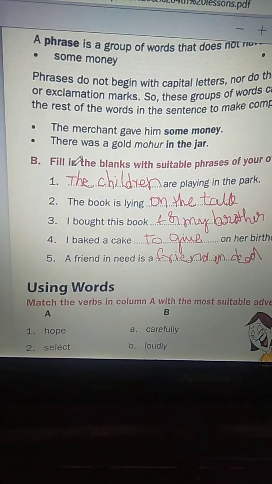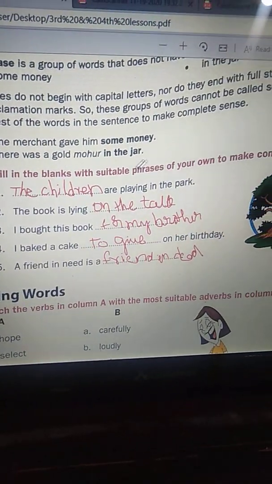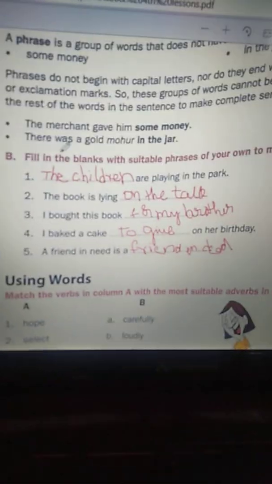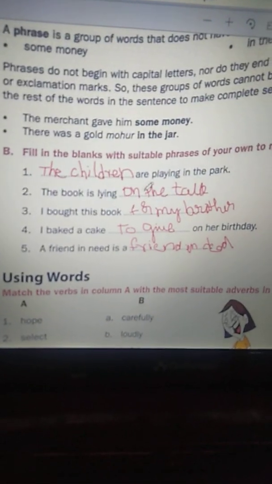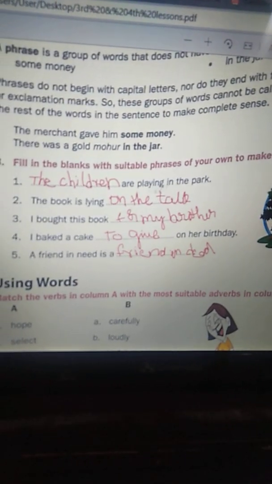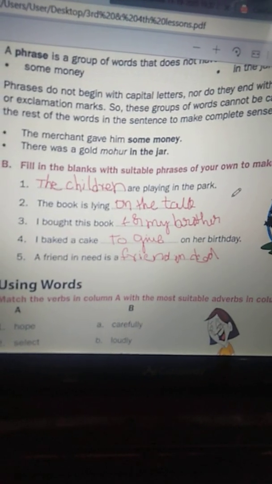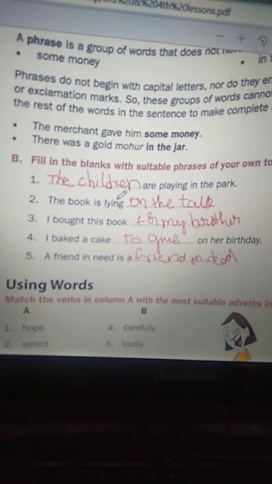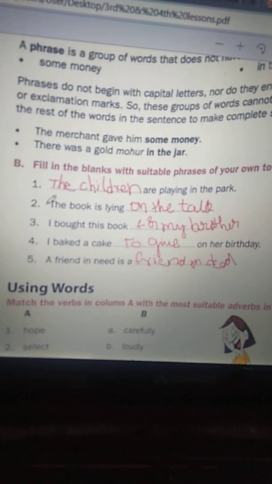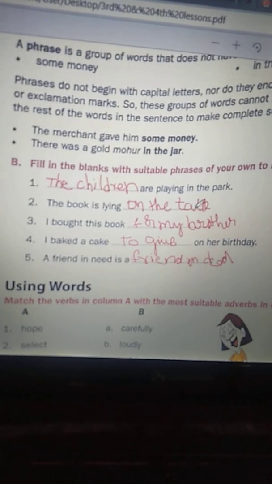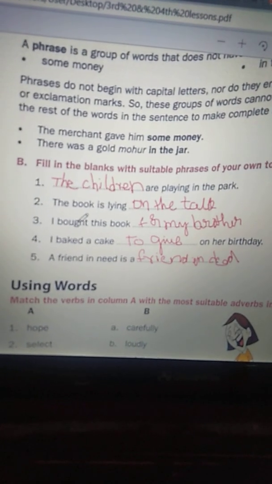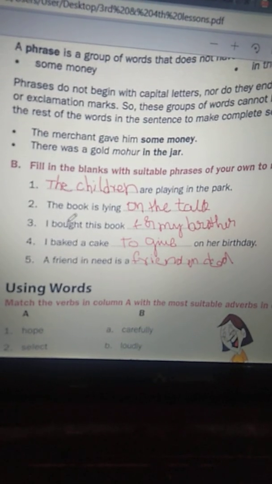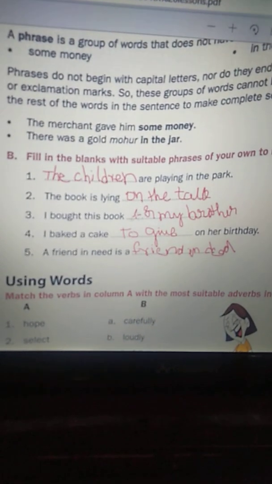Okay. See here. Fill in the blanks with suitable phrases of your own to make complete sentences. See the first one. Dash are playing in the park. The children are playing in the park. Second one, the book is lying dash. The book is lying on the table. Third one, children. I bought this book dash. I bought this book for my brother.